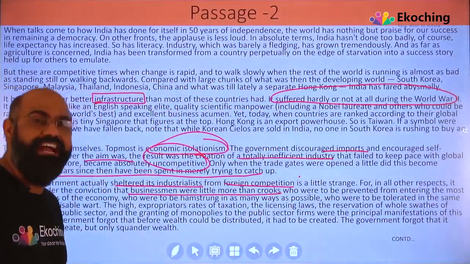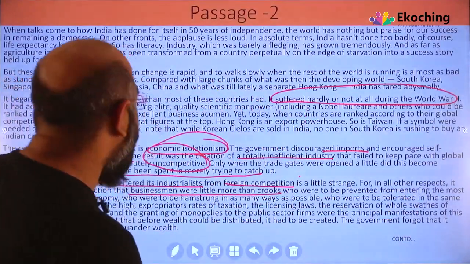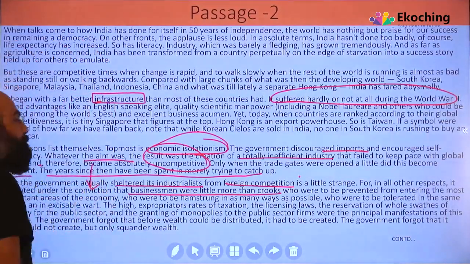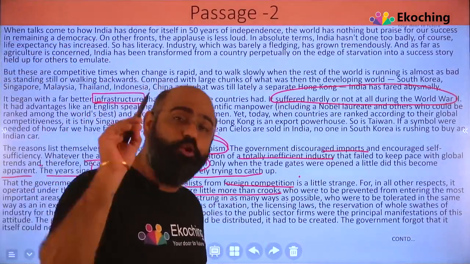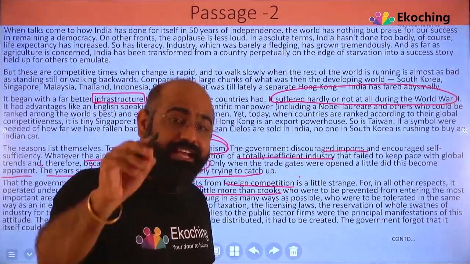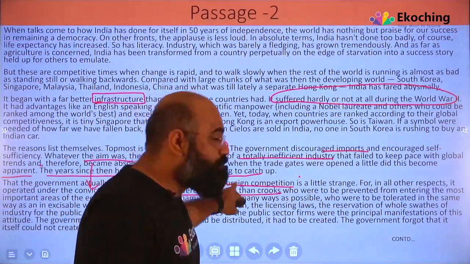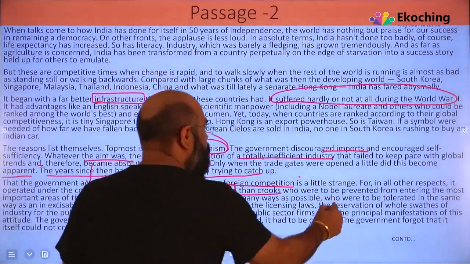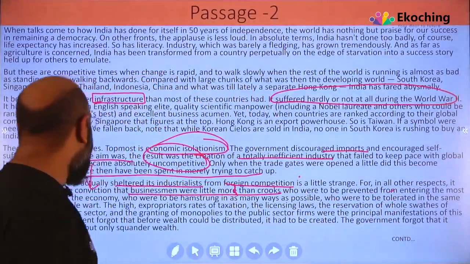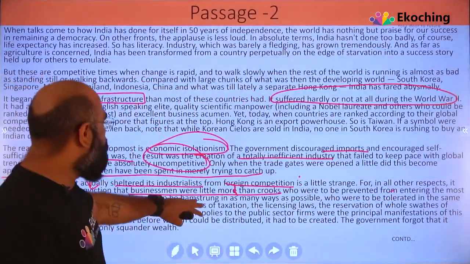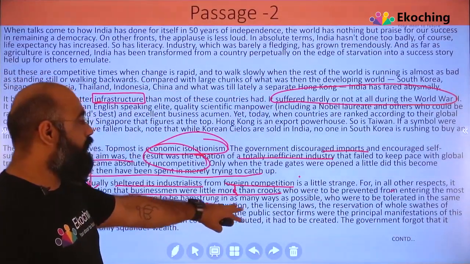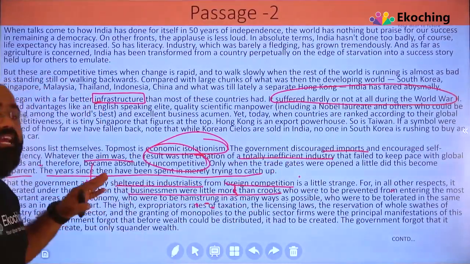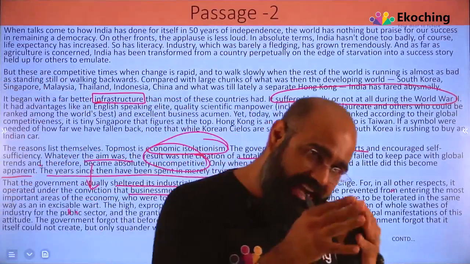What is he saying? For in all other respects, it operated under the conviction that businessmen were little more than crooks. They knew that businessmen were little crooks. They had that conviction. In spite of that, you sheltered them. Who were to be prevented from entering the most important areas of the economy, who were to be hamstrung in as many ways as possible, who were to be tolerated in the same way as an excisable ward. In spite of all this, we sheltered them.